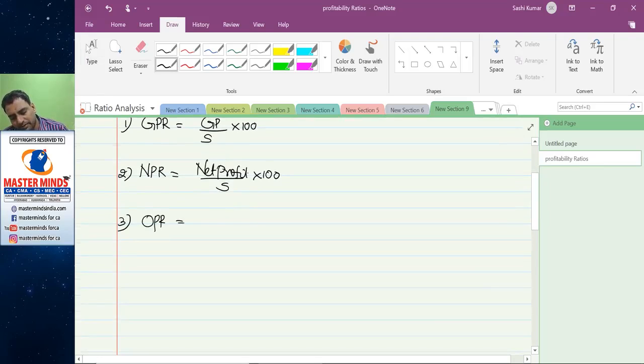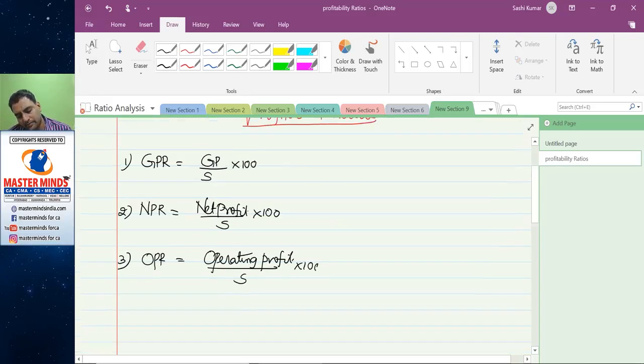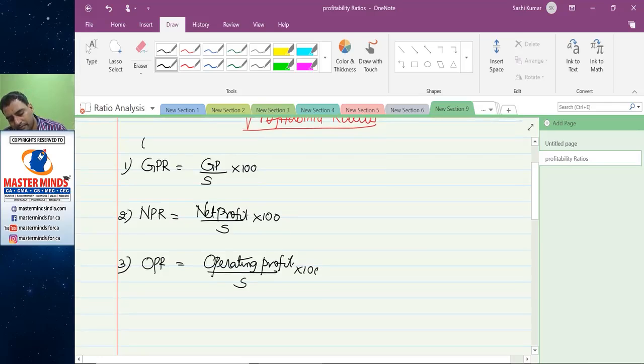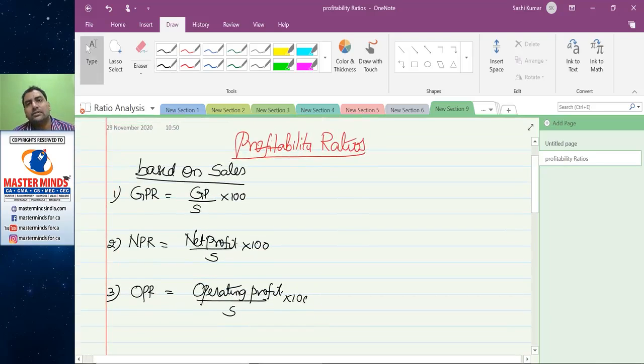OPR, operating profit ratio, operating profit by sales into 100. Based on sales, profitability ratios are classified into three categories: gross profit, net profit and operating profit.